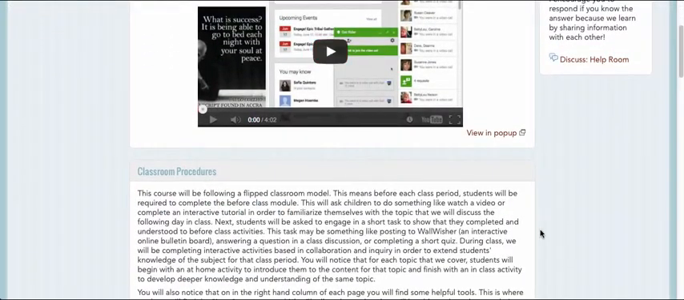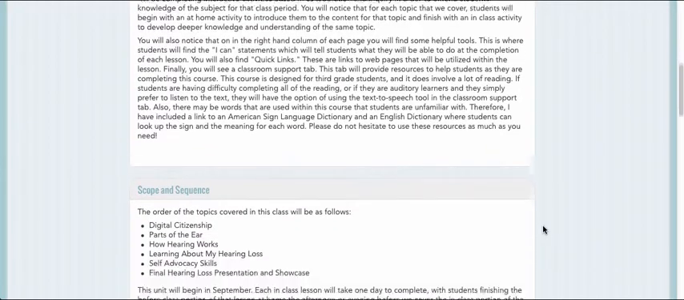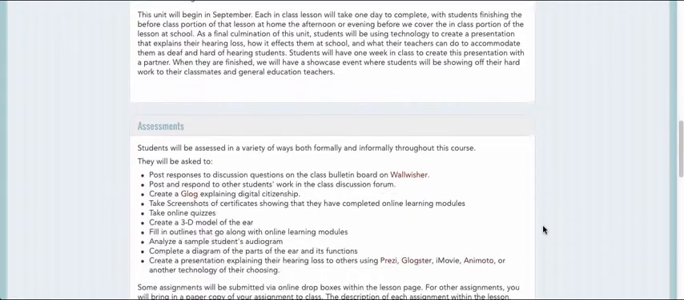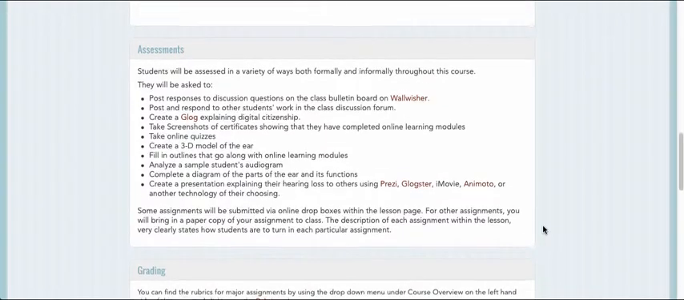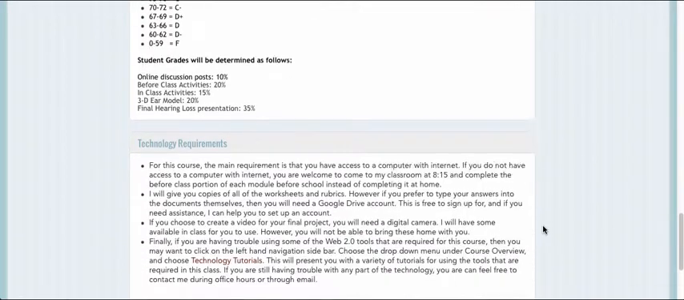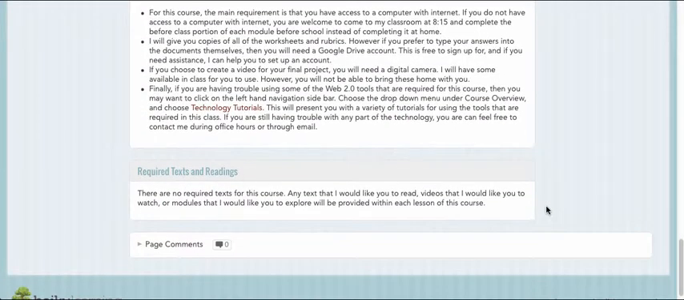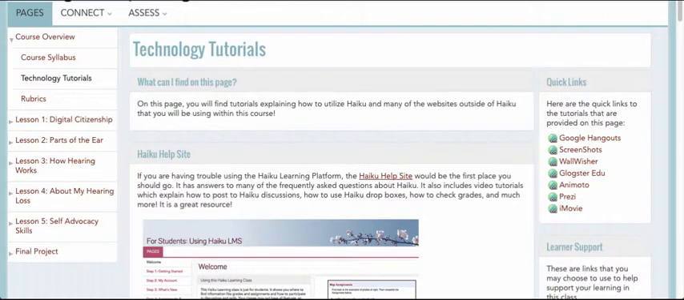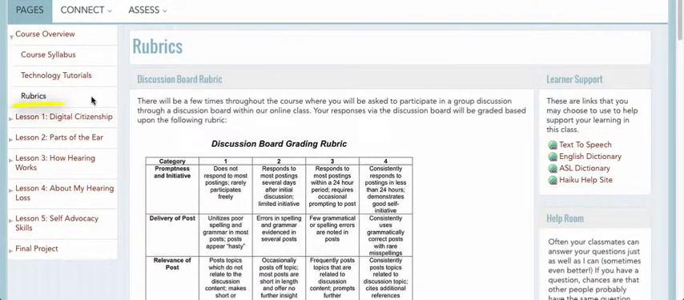You'll also learn about our classroom procedures here. You'll learn about the scope and sequence of the class. You'll learn about what types of assessments we'll be utilizing within this course, how students will be graded, the technology requirements for this course, and the required texts and readings. If you are having trouble using any of the technology for this course, you'll want to click on Technology Tutorials on the left. This will give you a series of videos that will walk you through how to use each of the technology tools in our classroom. On the Rubrics tab, you will find all of the rubrics for the major assignments within this course.